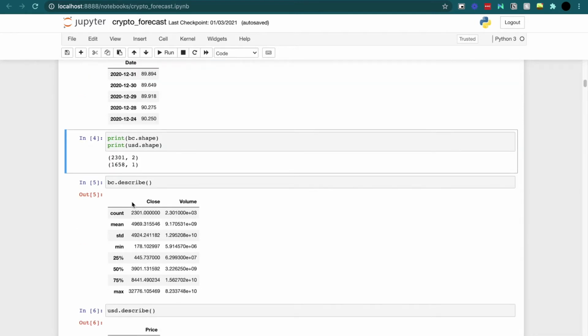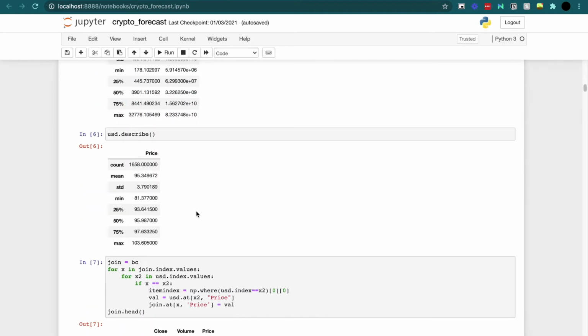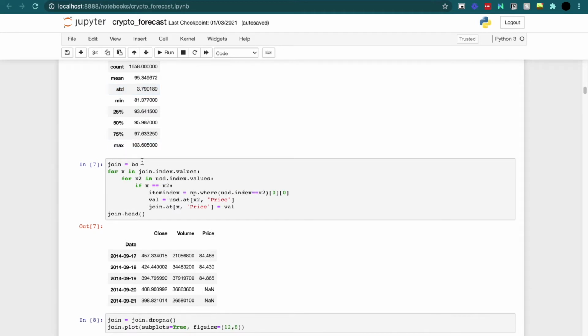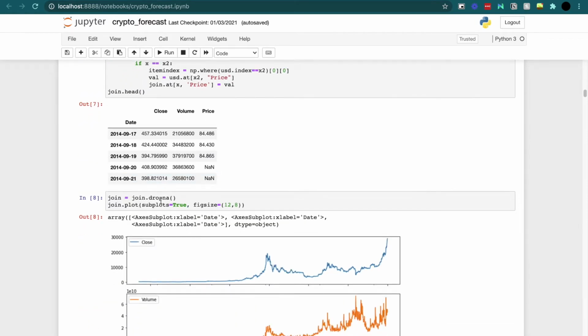So I want to create one data frame. This is just me describing the data. This is useful for both cases. It shows you some general statistics. And so what I do here is I create a temp data frame, and I set that equal to the Bitcoin data frame. And what I'm doing is seeing if the indexes match. So if the dates match, I'm just bringing the price for that date over to the next data frame, combining them. And so I print the head out for that,